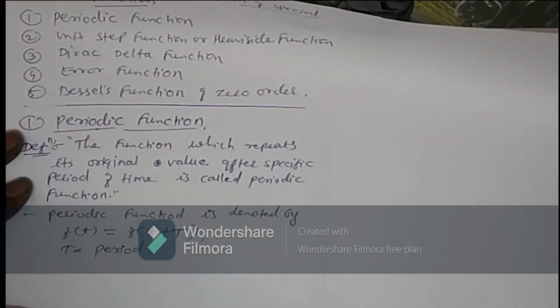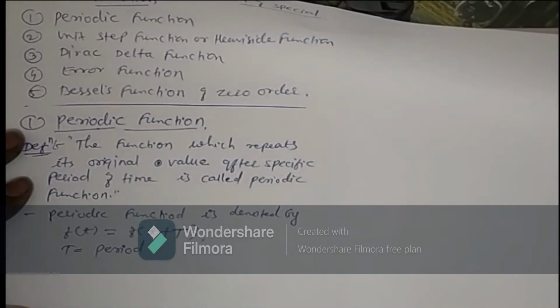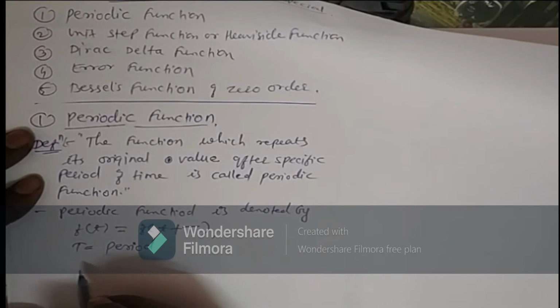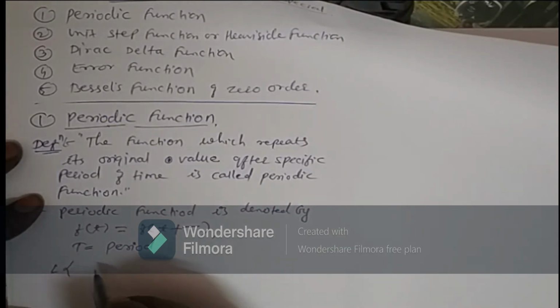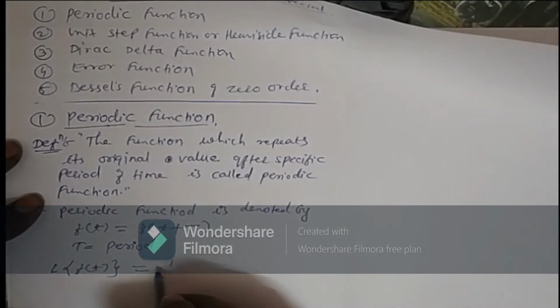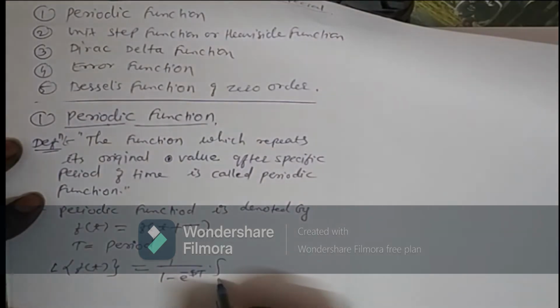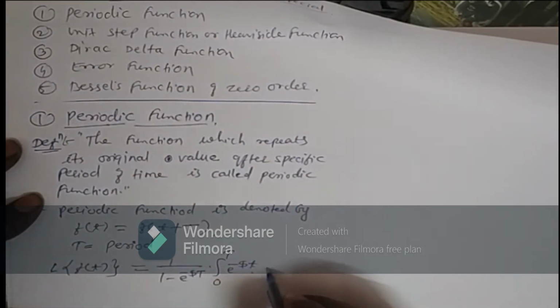Now, how to calculate the Laplace transform of this particular periodic function? So, Laplace transform of periodic function f of t is equal to 1 upon 1 minus e raised to minus sT, integration from 0 to T of e raised to minus st into f of t dt.